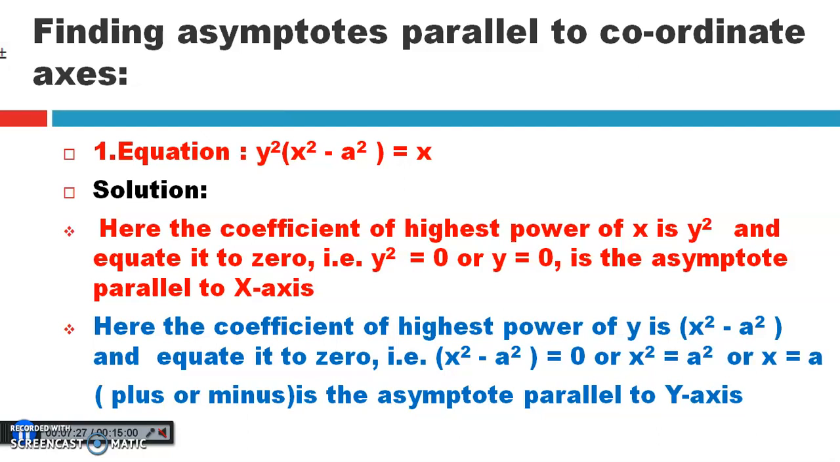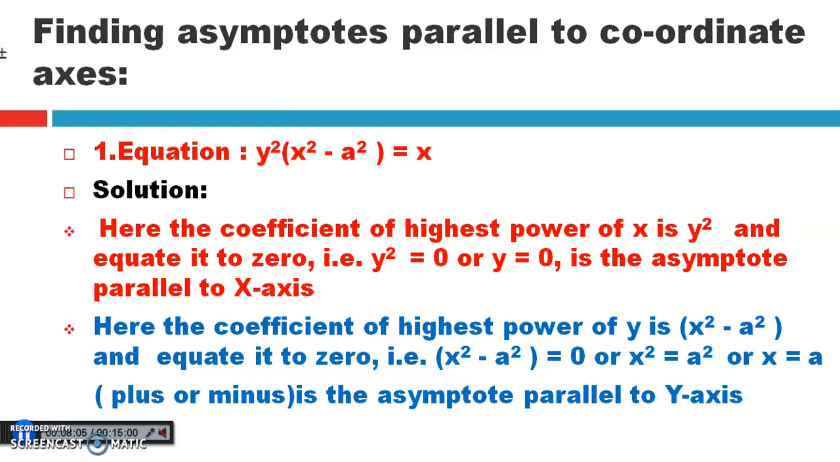Now equate the RHS to 0 by taking it to the LHS and simplify the equation. After simplifying, identify the coefficient of the highest power of x. The highest power of x is 2 and its coefficient is y square. Equate it to 0. Here y is not a constant, therefore y square equals 0, or y equals 0, is the asymptote parallel to the x-axis.